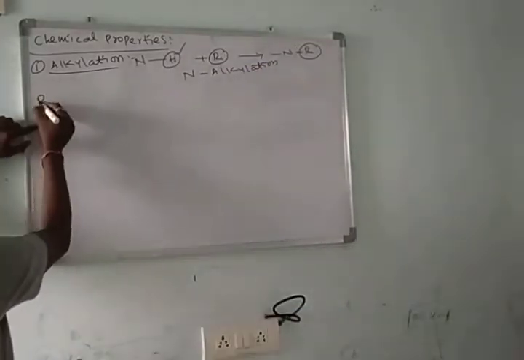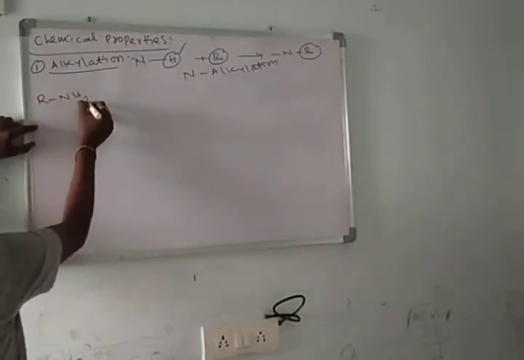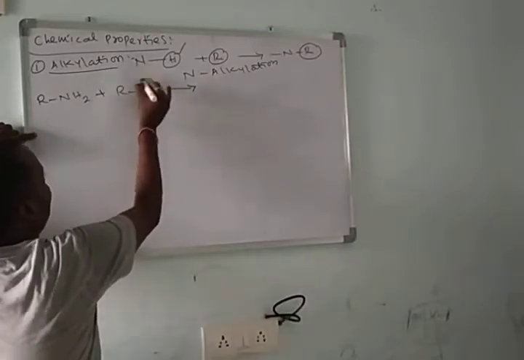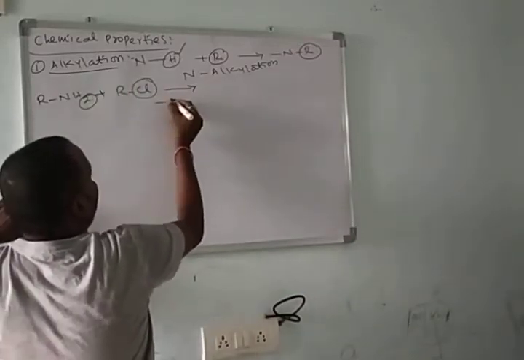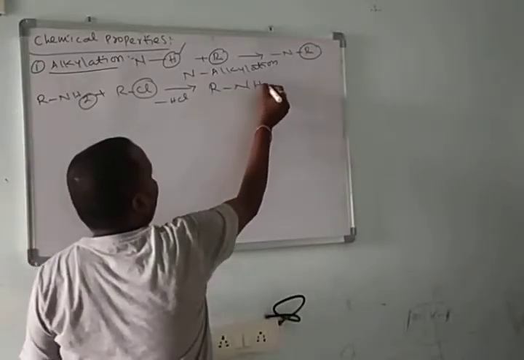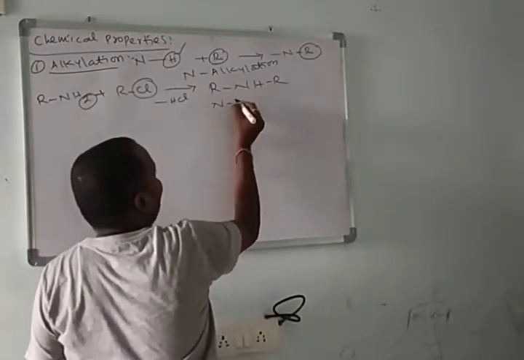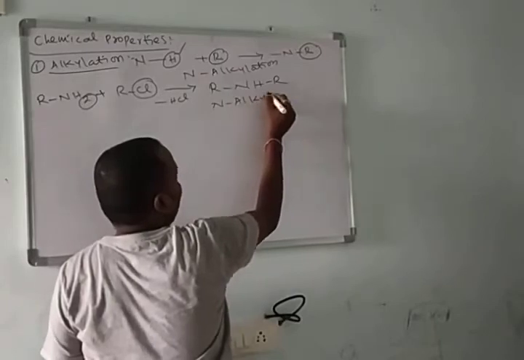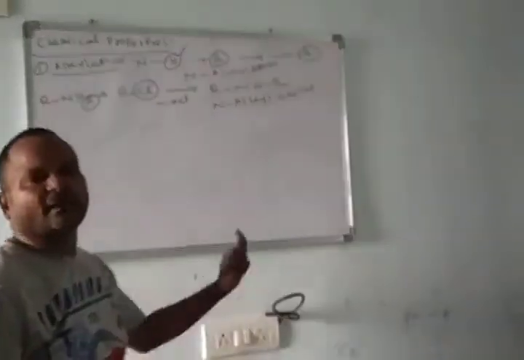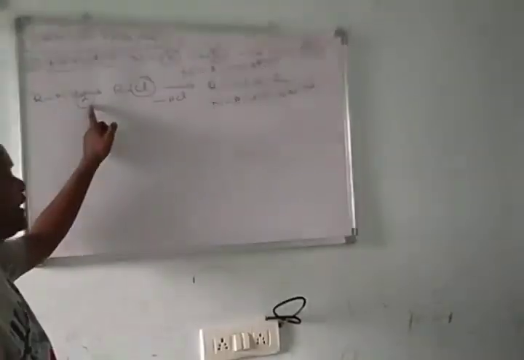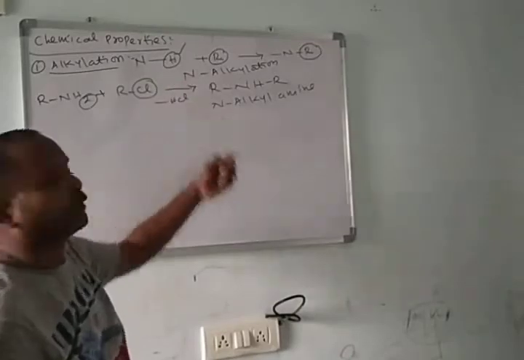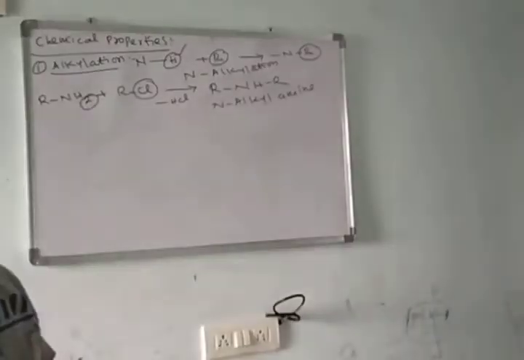Here I am taking amines, RNH2. This reacts with RCl. What happens? Here Cl and here H, it loses a hydrochloric acid molecule and forms RNHR. We get the N-alkyl amine. N-alkyl substituted amines were formed. This we call substitution of hydrogen at nitrogen with the alkyl group. We call it N-alkylation.